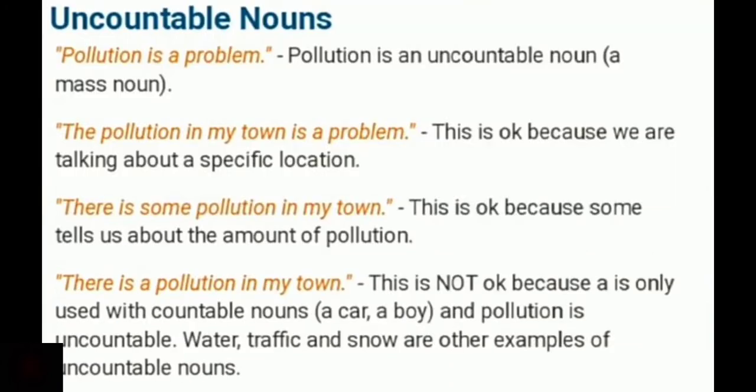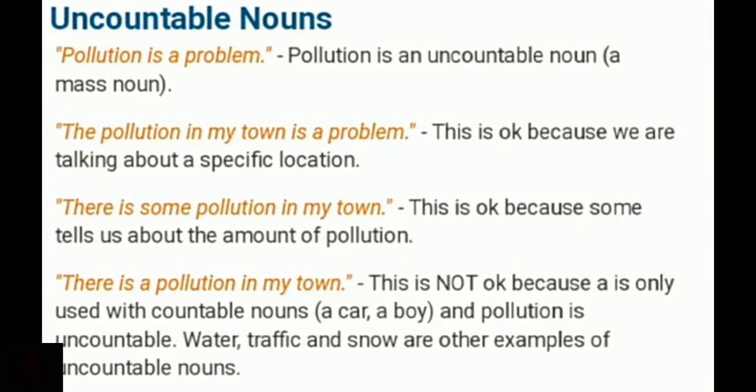Uncountable nouns. Pollution is a problem. Pollution is an uncountable noun. There is no article, right? When we refer to the particular one, we must use an article, right? The pollution in my town is a problem. This is correct because we are talking about a specific location. Compared to the first one, in the second example, we are talking about a specific location, right?